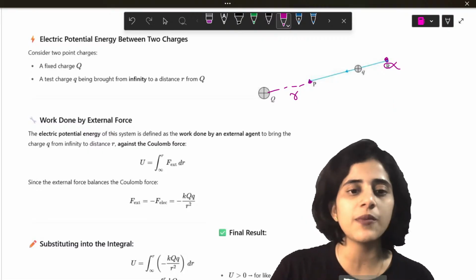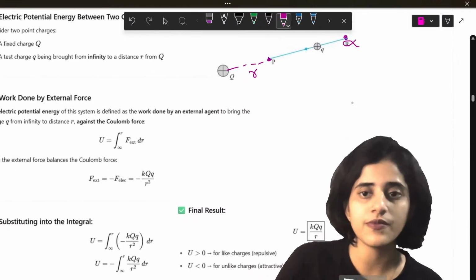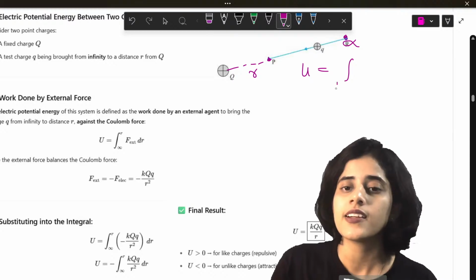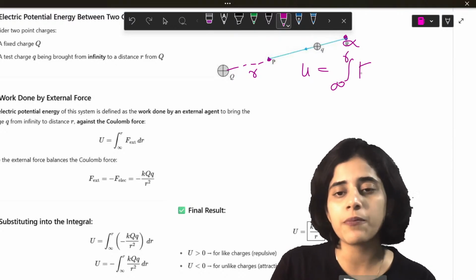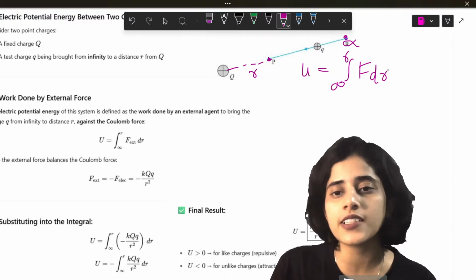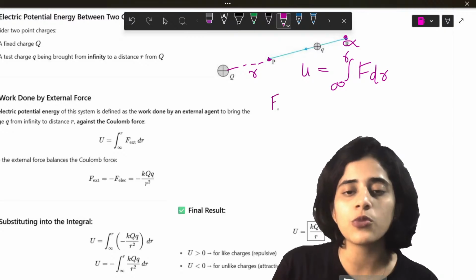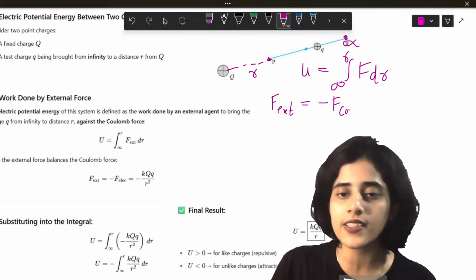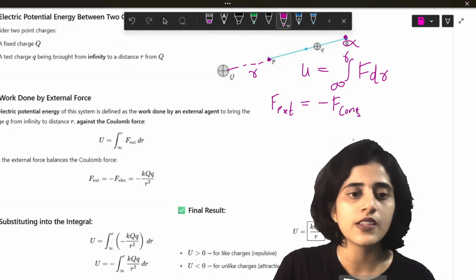So initially, the work done is what? Okay, let me do it here. So initially, the work done is from infinity till R. You are applying a force at a distance of dr. So F dr. Okay. So my external force is going to be equal to minus of my conservative force. This we've already learned. Yes.